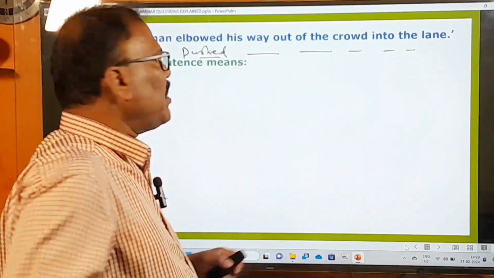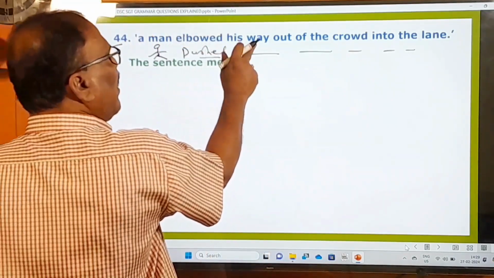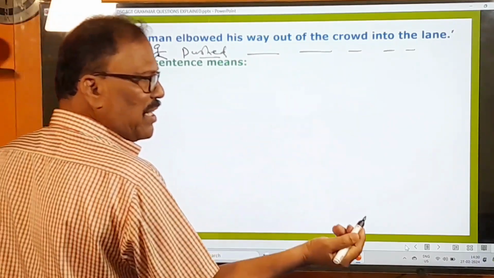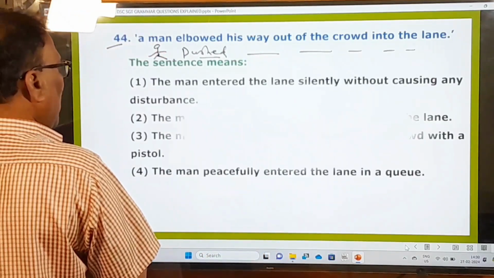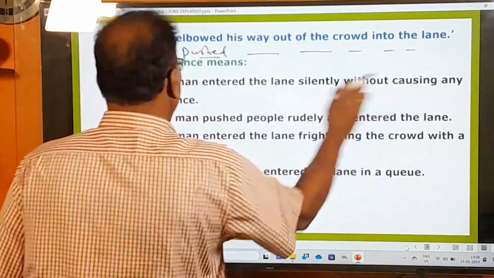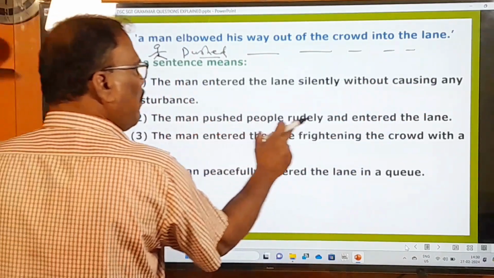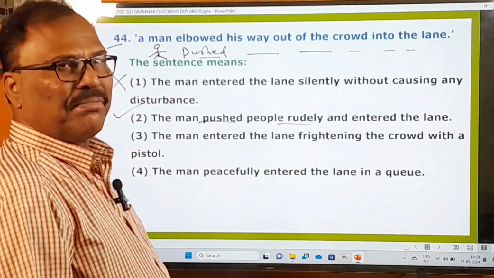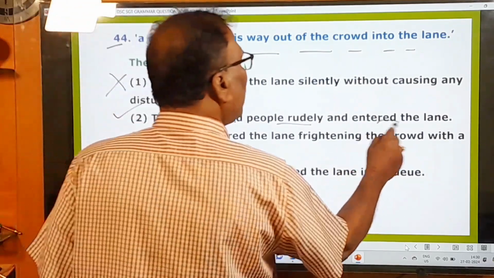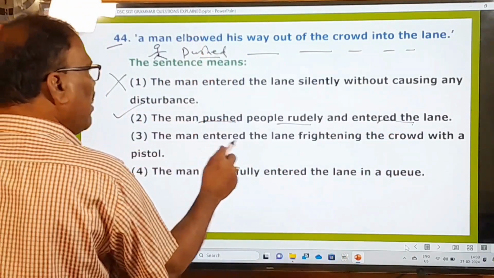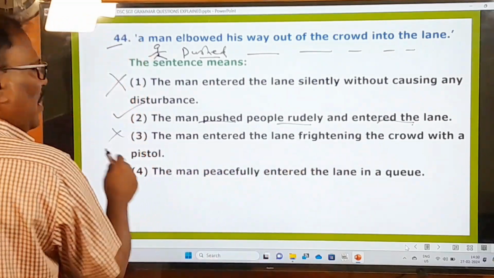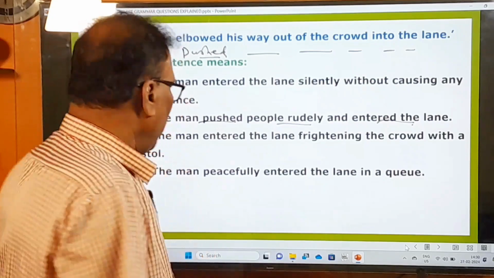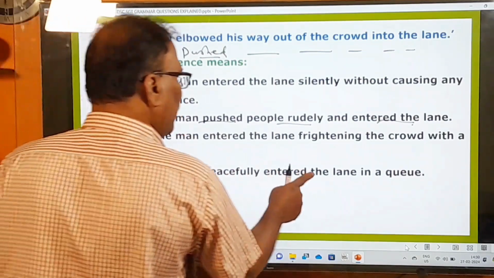To go into the lane. That's the meaning of "a man elbowed his way": a man pushed the people in that crowd with his elbows in order to make his way. Right? Now let us look at the options. The man entered the lane silently without causing any disturbance. No. The man pushed people rudely and entered the lane. Okay, that's the right one. He pushed the people rudely, roughly, impolitely, and entered the lane. So this is the meaning of that. The man entered the lane frightening the crowd with a pistol. No, he did not take out his pistol. He did not frighten or threaten anybody with a pistol. That's why this is not the right one. And the man peacefully entered the lane in a queue.